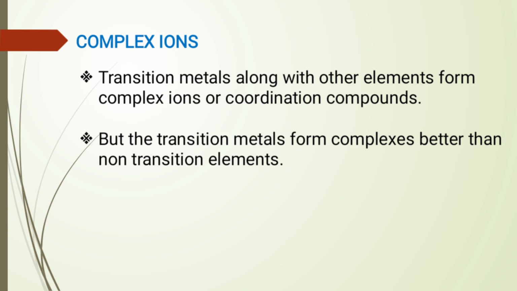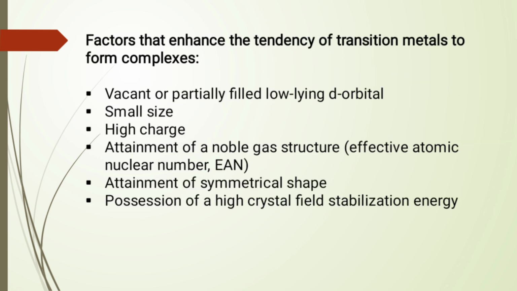Alright, so now complex ions. We know that transition metals along with other elements form complex ions or coordination compounds. However, transition metals form complexes better than non-transition elements. So what are the factors that enhance the tendency of transition elements to form complexes?